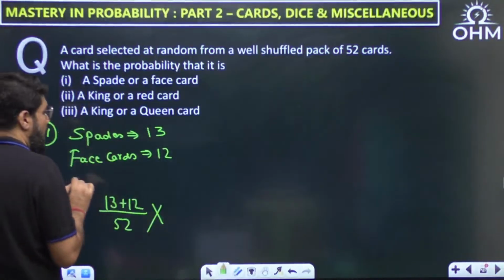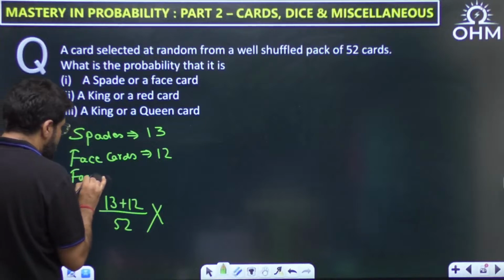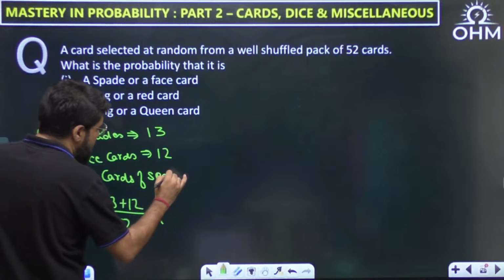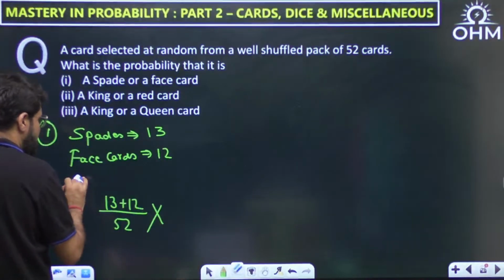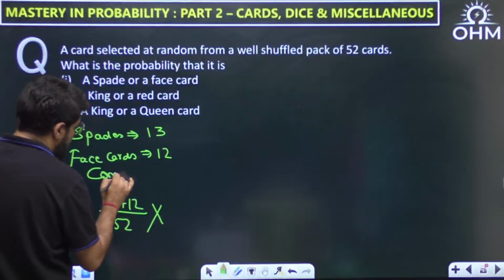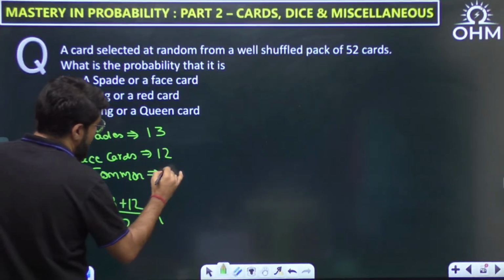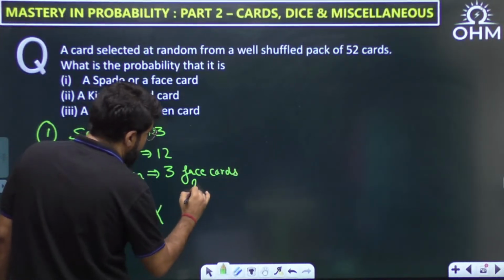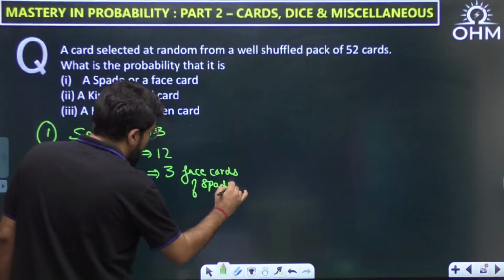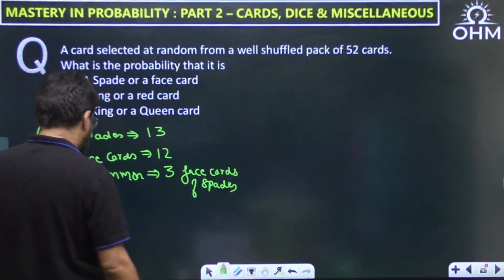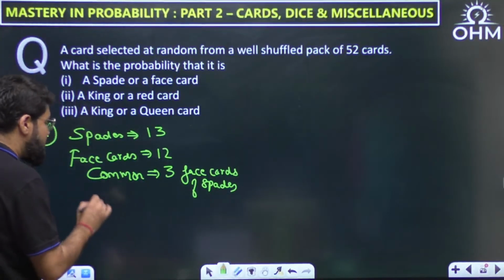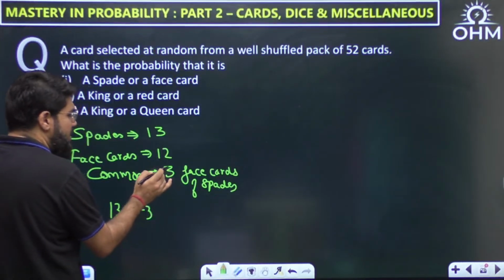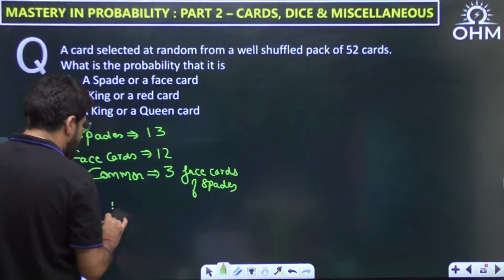So how many face cards are of spades? Let me write it this way. Is there anything common? Yes, and these are the 3 face cards of spades. They are common to both, and hence my answer should be 13 plus 12 minus 3, because these 3 face cards are counted double. So I am subtracting them once